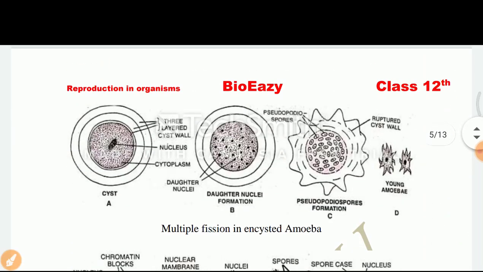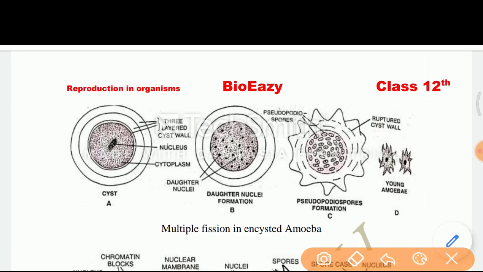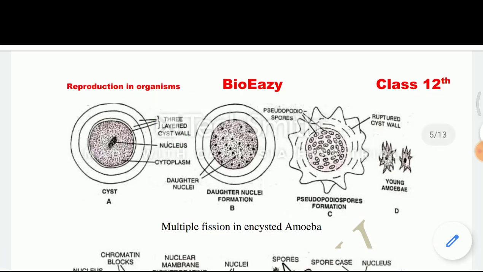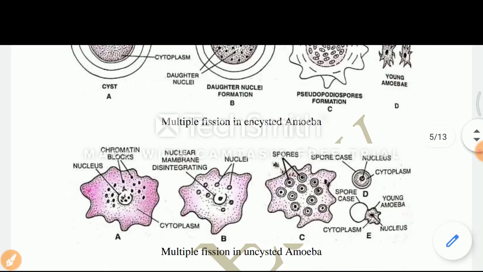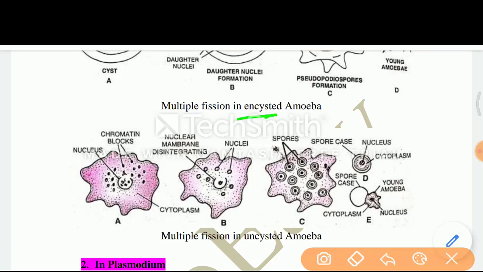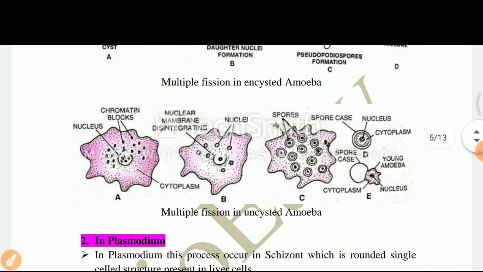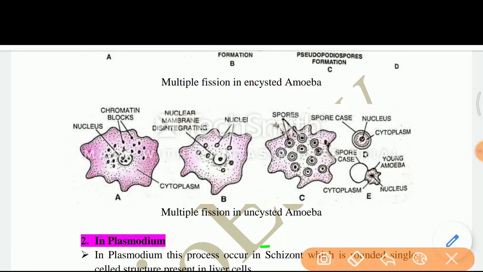Now you can see the diagram. In the parental amoeba, a 3-layered cyst wall is formed around the cytoplasm, and centrally the nucleus is found. Now in the next diagram, number B, daughter nuclei are formed, and each daughter nucleus is surrounded with cytoplasm, and after that young amoebae get released in favorable condition. This is the encysted process. Now you can see the multiple fission in encysted amoeba.